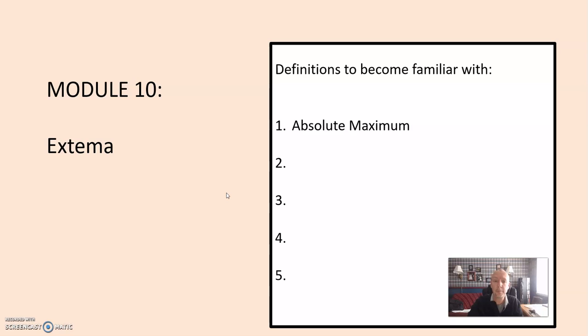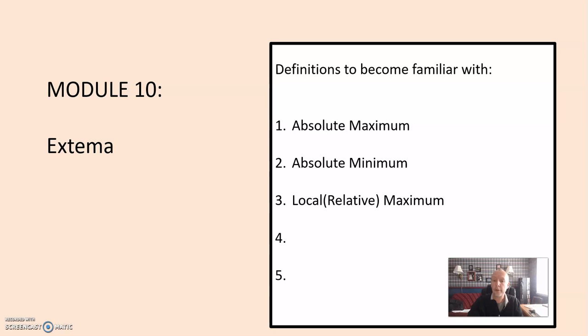absolute maximum, which is the highest point or the highest value on the function from its beginning until its end. Similarly, functions also have absolute minimums, which is the lowest point or the lowest value on the entire domain of the function.